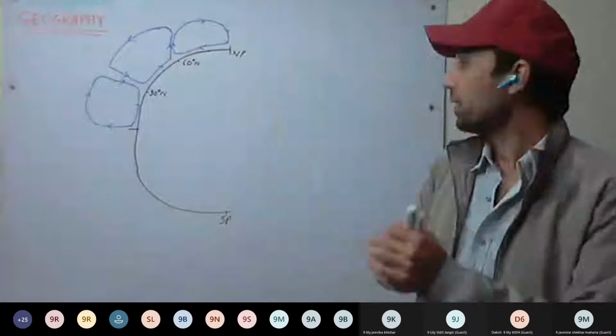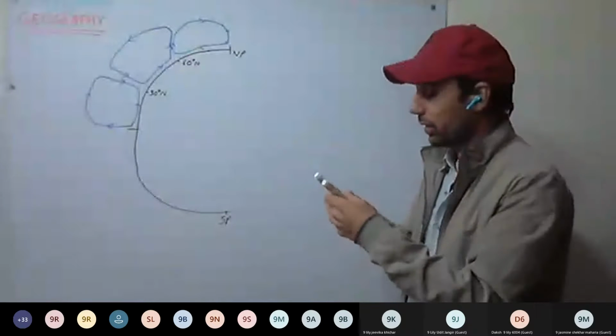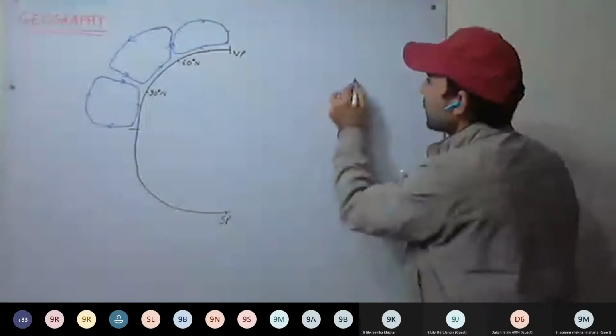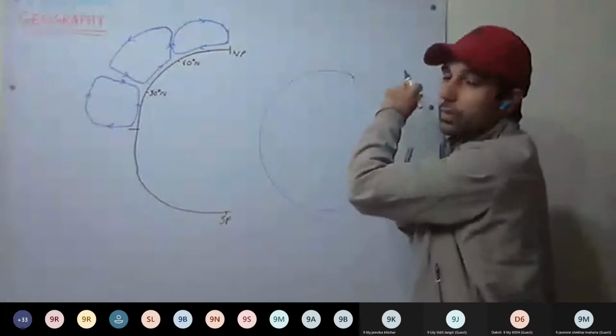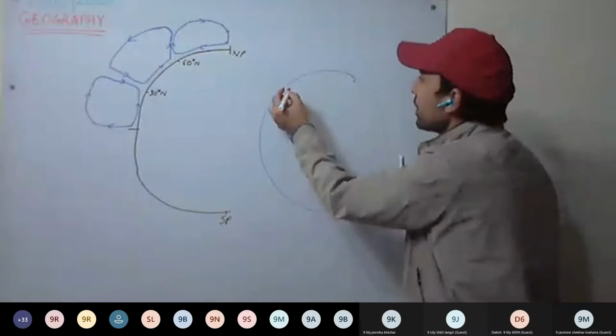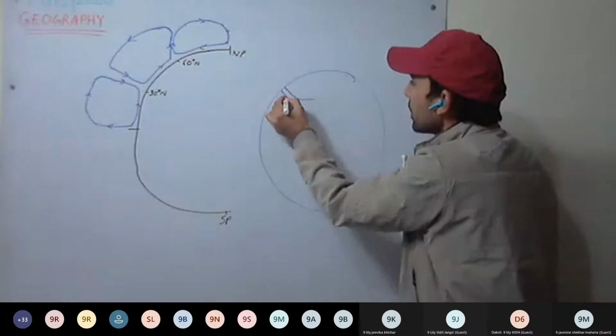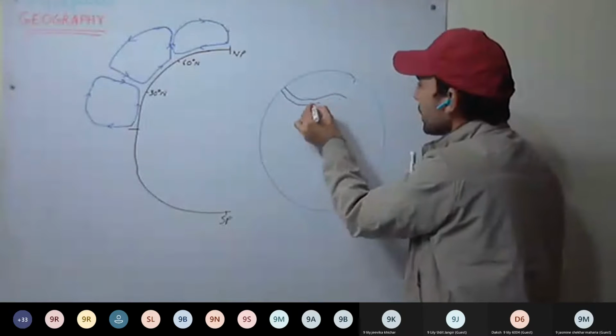Jet streams. So what are jet streams? These are very narrow streams of air. For example, if this is the Earth, these are very narrow jets of air, very narrow streams of air flowing.